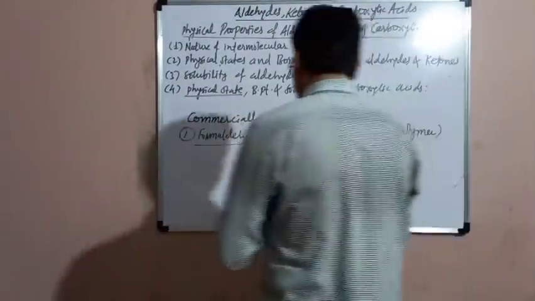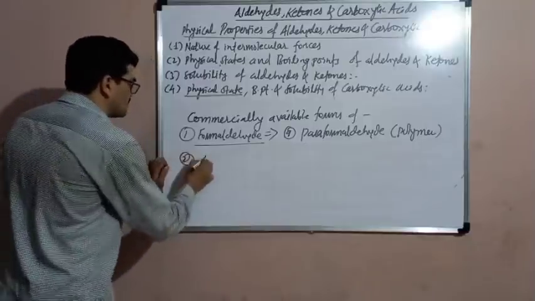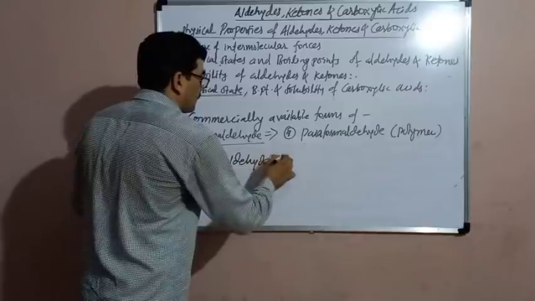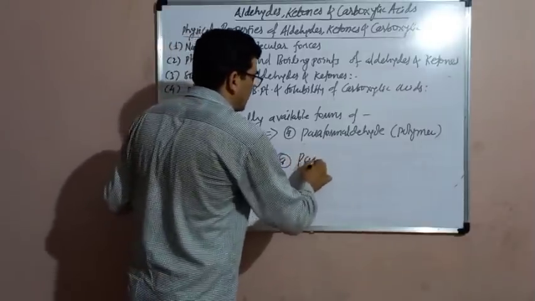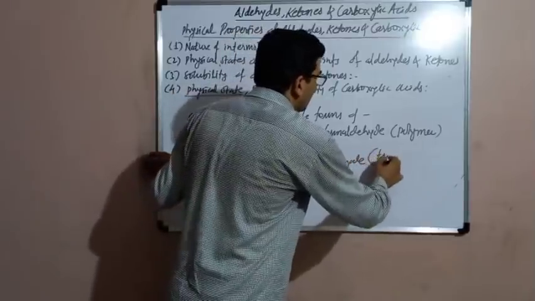Then commercially available forms of acetaldehyde. Acetaldehyde is available in 2 commercially available forms. One form is paraldehyde. Paraldehyde is a trimer of acetaldehyde.